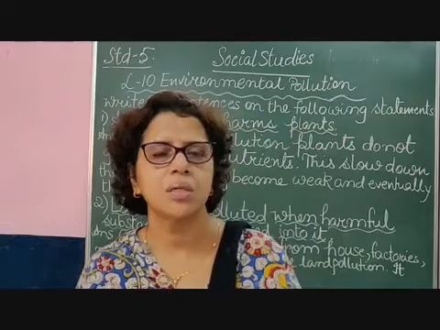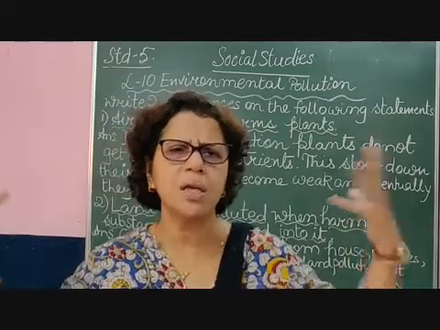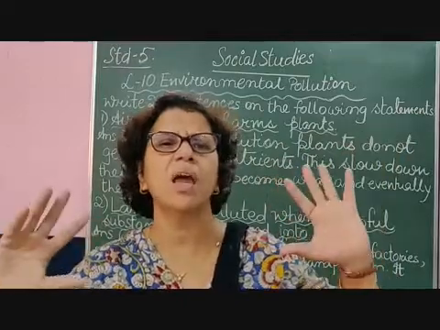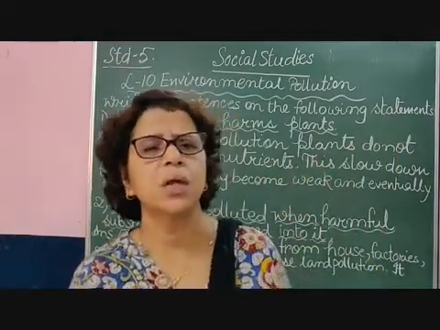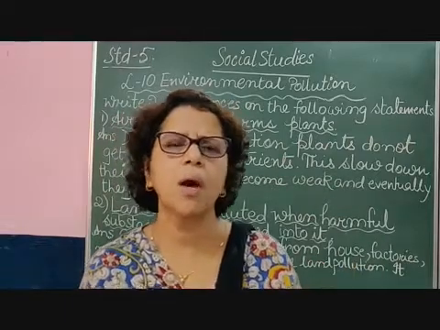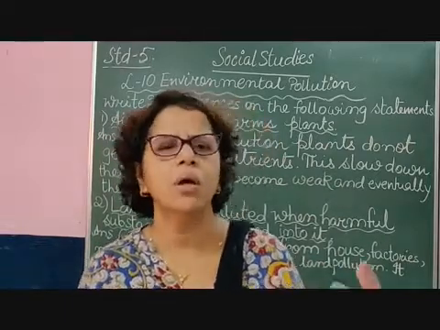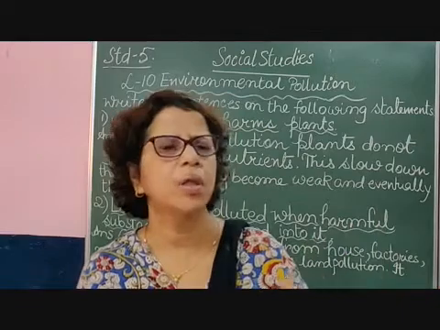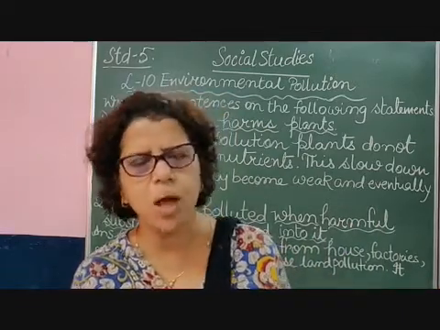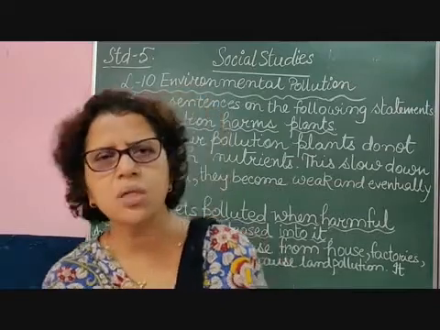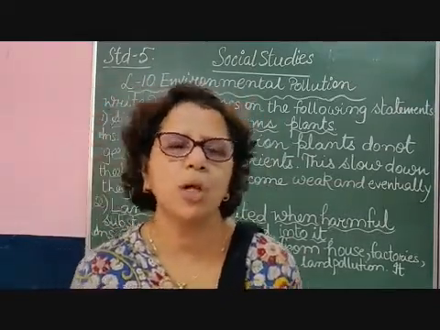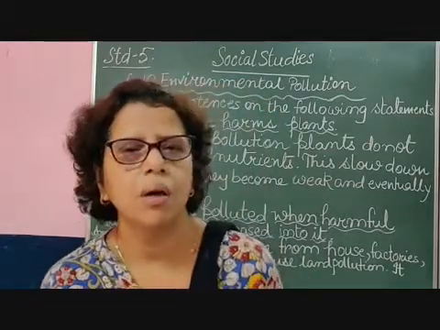People can't see properly. Similarly, if there are smoke and dust particles in the air, the plants will also take in those things through their stomata, and that will harm their growth. They will not be able to grow properly, and these plants may eventually die. So this is how air pollution harms the environment and plants.